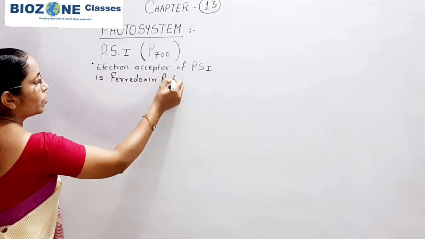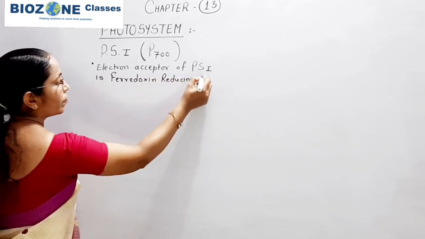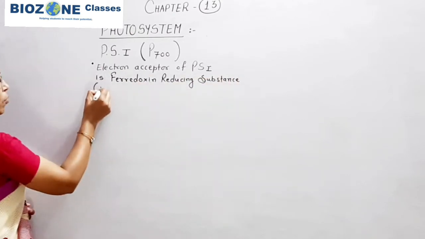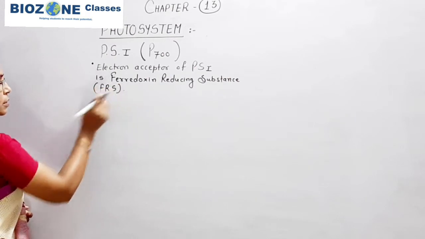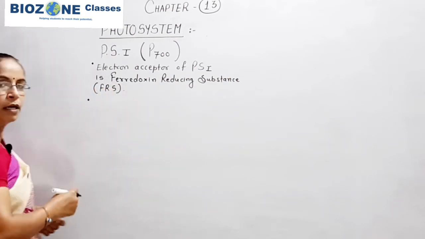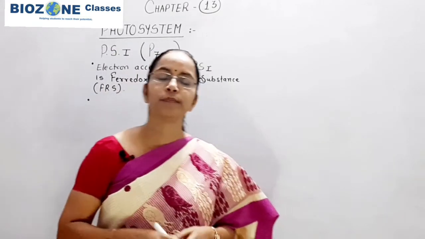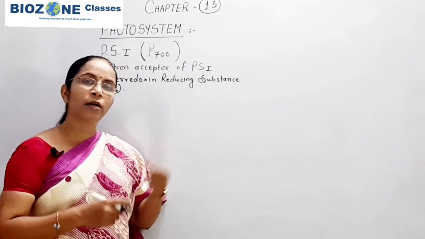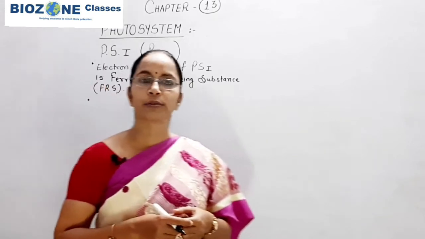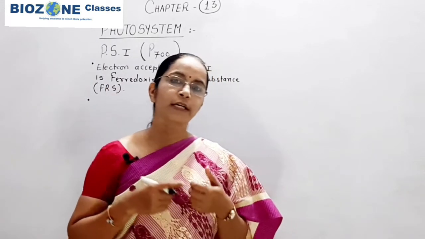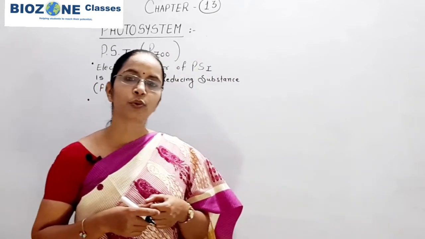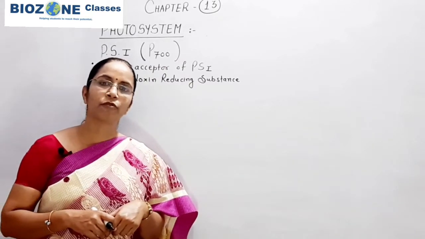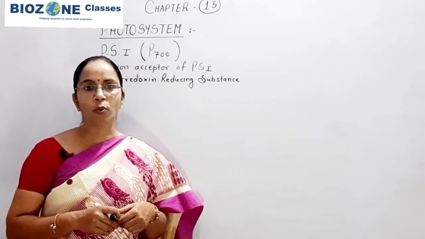ferredoxin reducing substance, that is commonly FRS, and from this FRS electrons are transported to the next electron acceptor. When the electron reaches FRS, or is accepted by FRS or ferredoxin reducing substance, then the electron is an energy rich electron. That's why it shows the uphill transport, and from FRS to the next components of the electron transport chain, the electron shows the downhill transport.